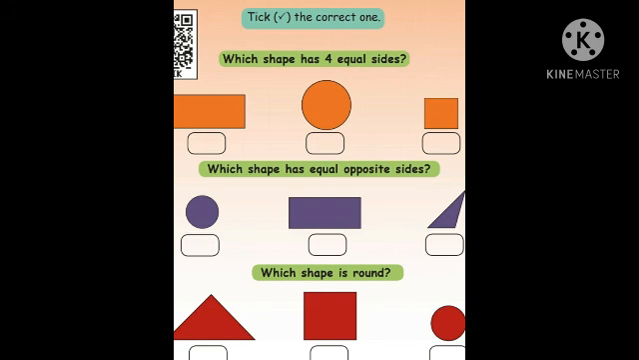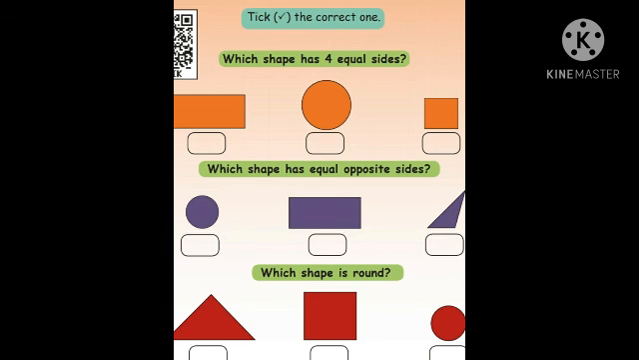Okay, the next one. Which shapes is round? First picture, what is the first picture? Triangle. Next square. Next circle. What is this question? Which shapes is round?